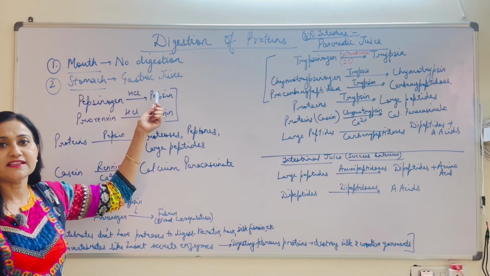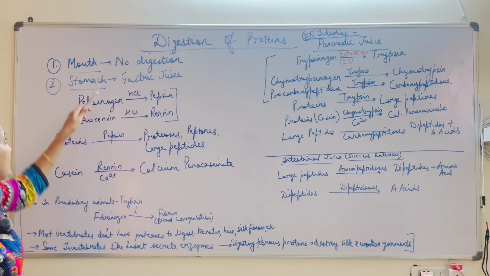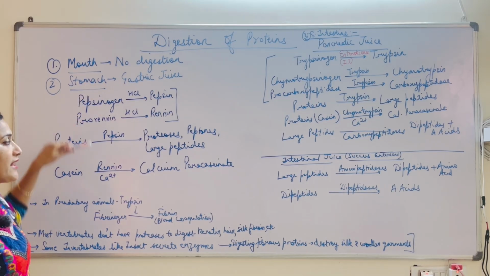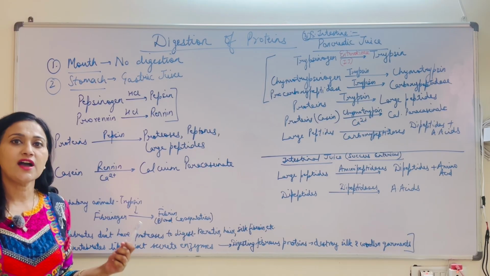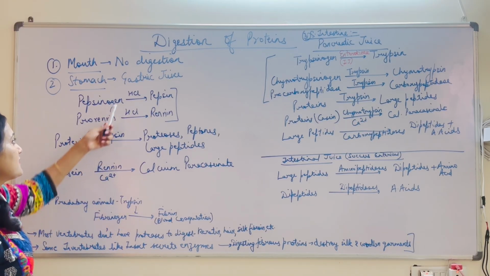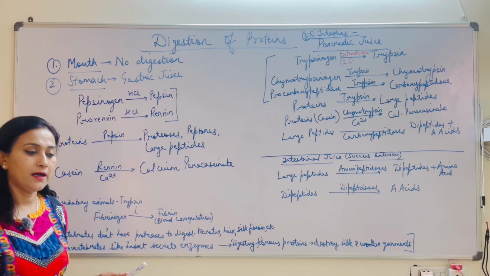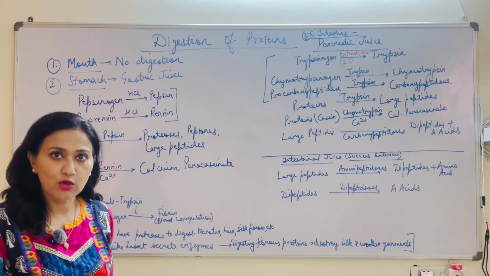The digestion of protein starts in the stomach, and in the stomach the gastric juice has pepsinogen and prorenin. These are proteolytic enzymes, that is, they are the ones which are going to act upon the proteins. They are going to break bigger protein molecules into smaller ones.